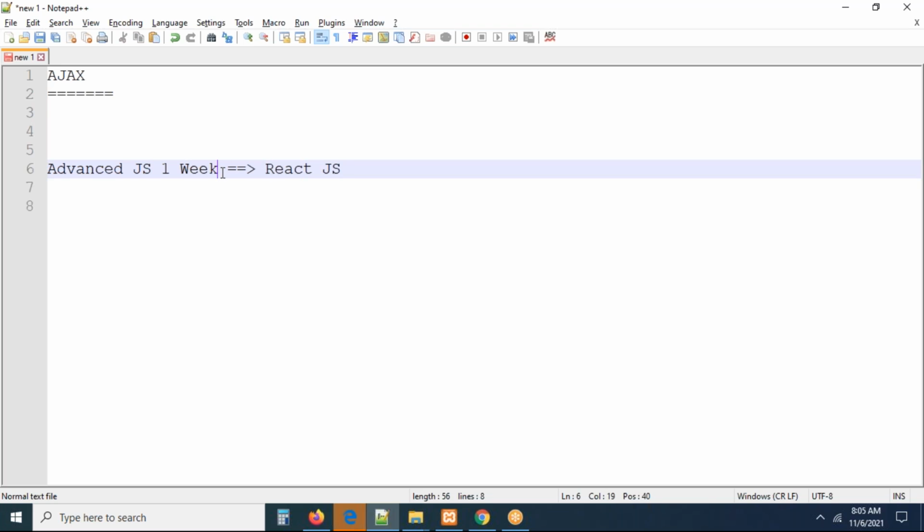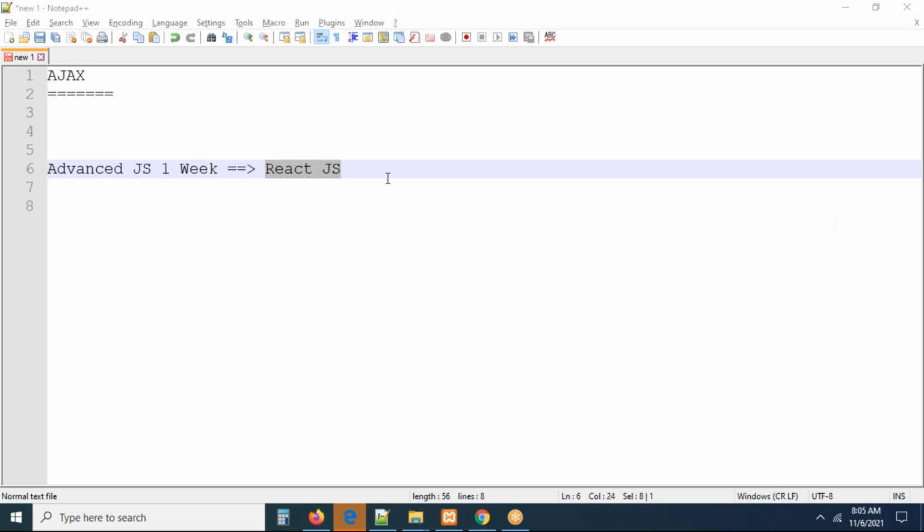In this advanced JS, we will discuss what is required for learning React JS or Angular JS. I think if you miss this, React JS or Angular JS may be difficult.